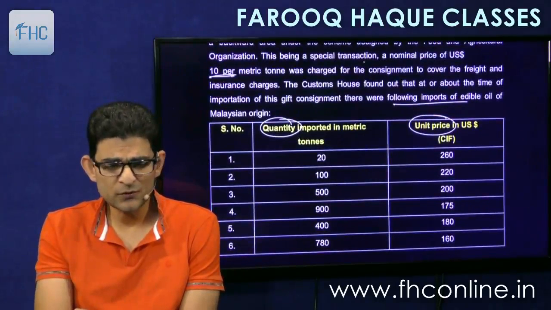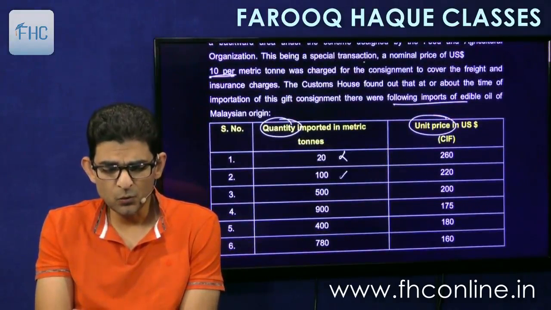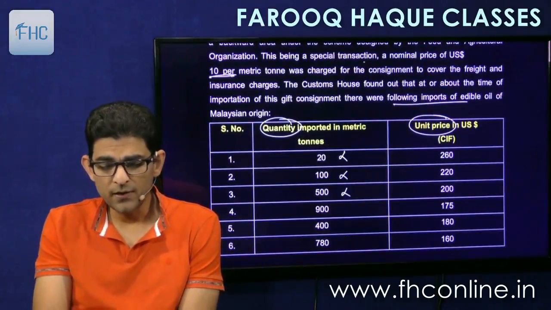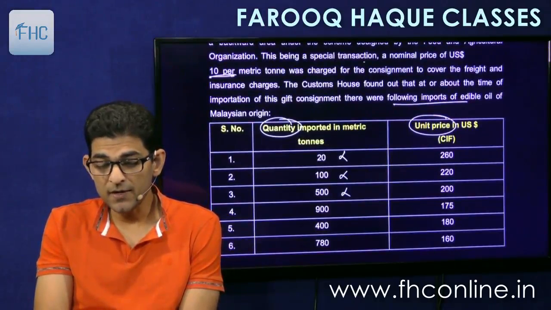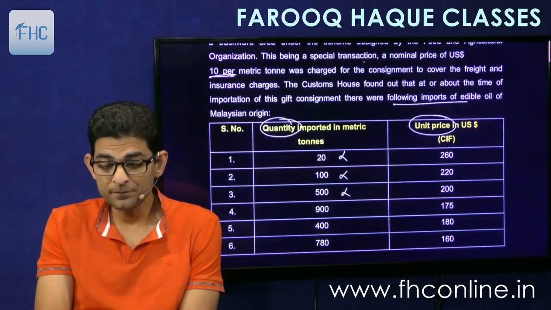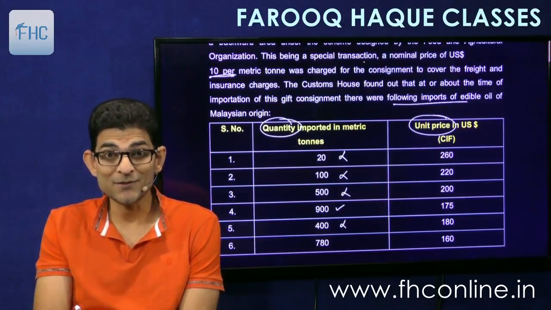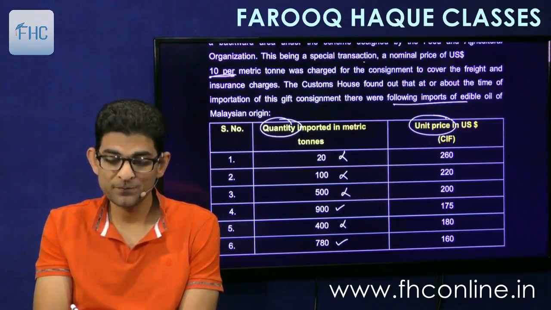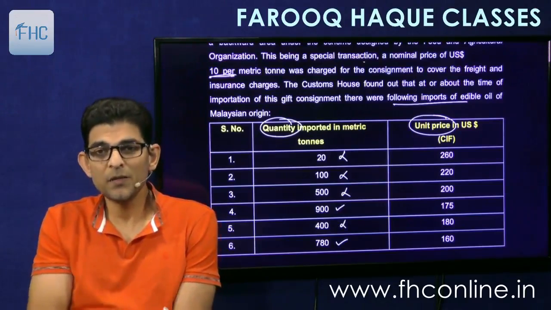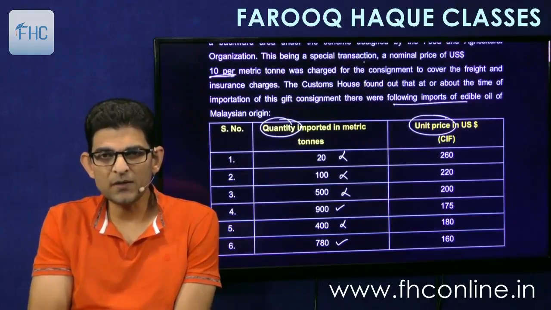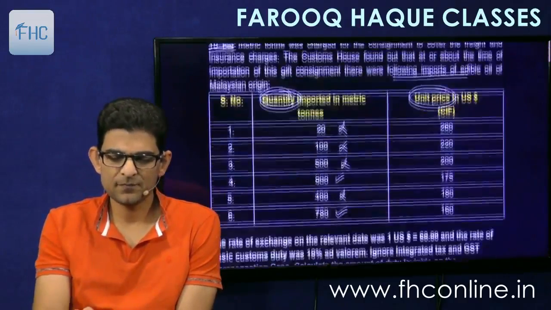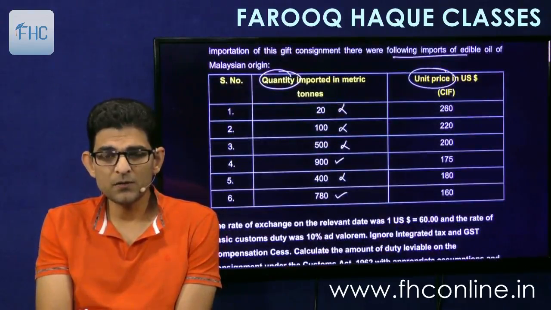20, is it close? No. 100, no. 500, no. 900, yes, maybe. 400, no. 780, yes, this is quite close. So in between these two, which is the closest one? 780. 900 is quite far off.